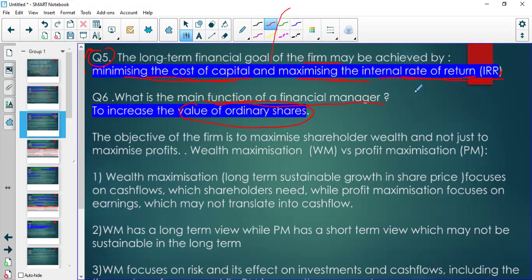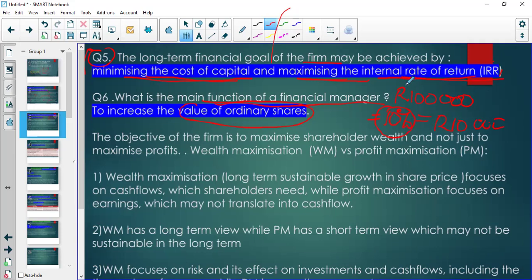Let's say you want to start a small business. You borrow 100,000, and you borrow this 100,000 at 10% per annum. Which means that at the end of the year, you have to pay 10,000 rand in interest because you borrowed.